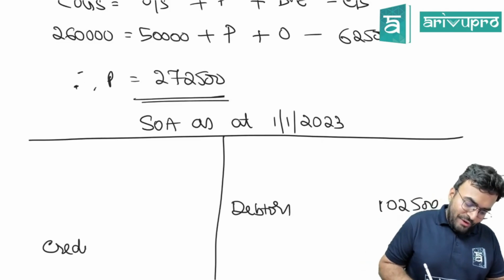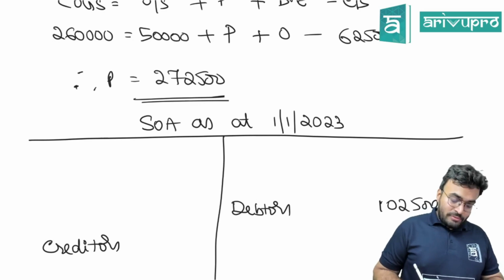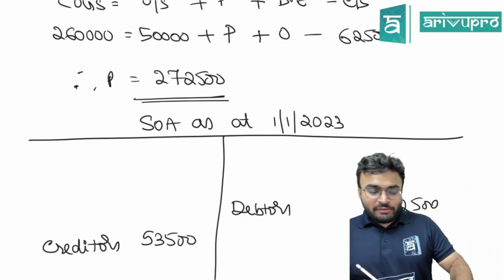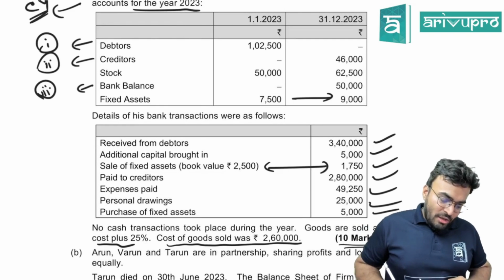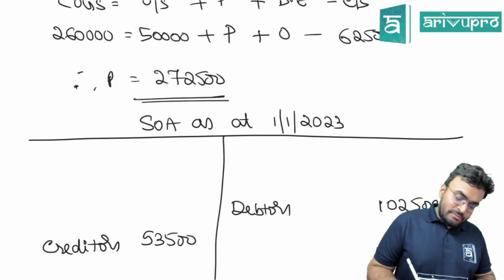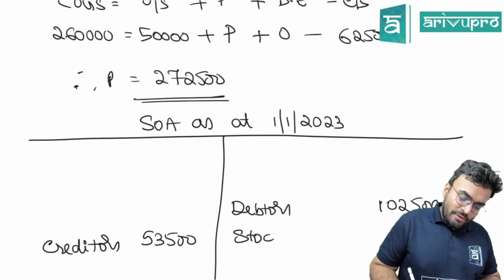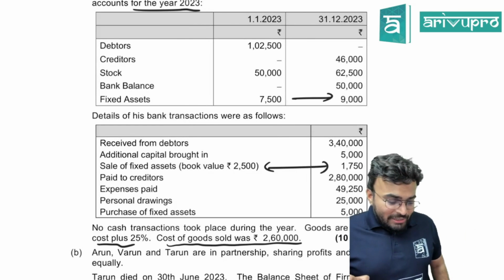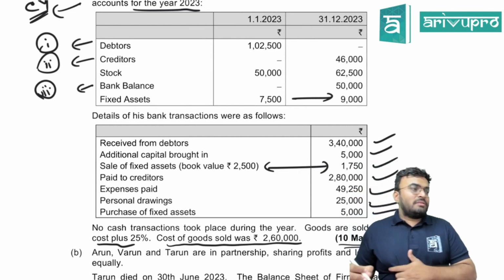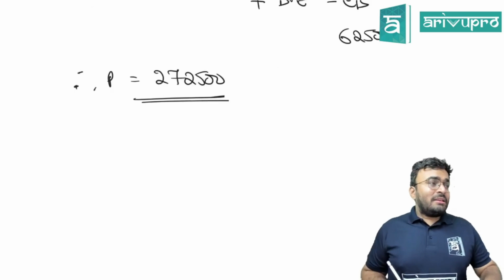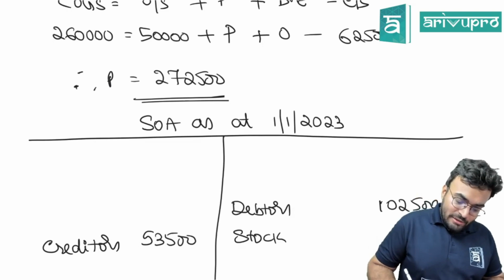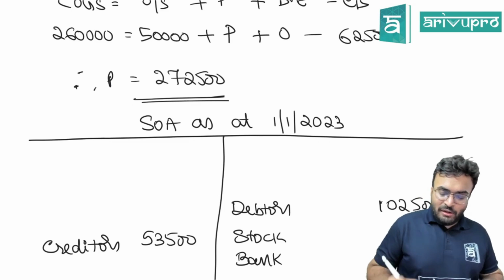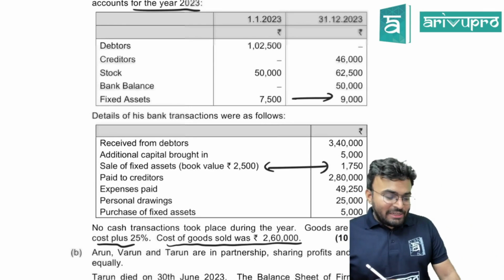Yes. Did we just find it? How much? 53,500. Next, stock. Do we know the opening stock? How much? 50,000. And after stock, the next thing, bank balance. Do we know the opening bank balance? Yes, we found it. How much was that? 62,500. After that, the next thing is fixed assets.